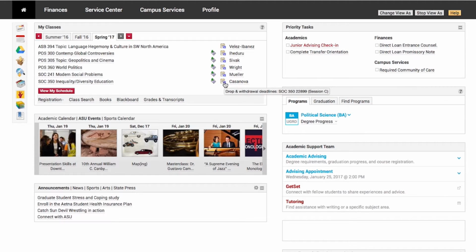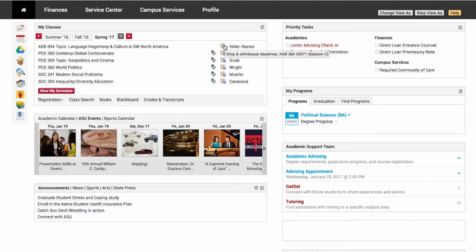So say you're working with tutoring and you find yourself in a situation where you are wondering whether you should withdraw from a class. There's a variety of things to consider, but one of them is looking at the date and whether or not you can still drop that class, or you need to withdraw from that class, or withdraw for the whole term or session.